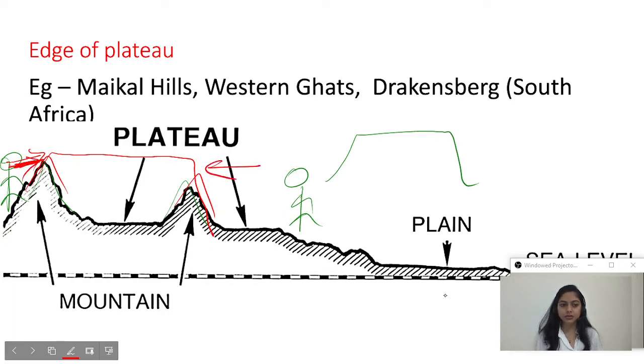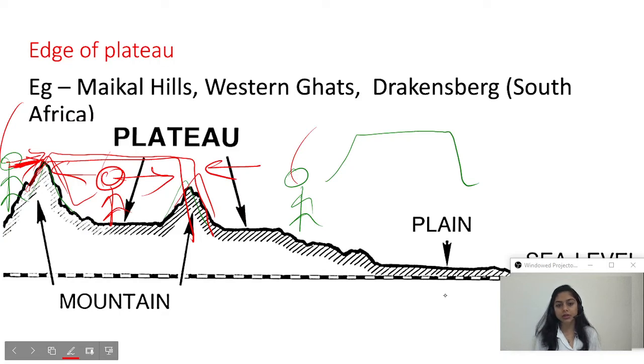For this person also this might look like a complete raised one. Also the person at the center will see these two points as raised. So for all these persons, these places will look like mountains. Someone standing here will see a mountain. So edges of plateaus also look like mountains.